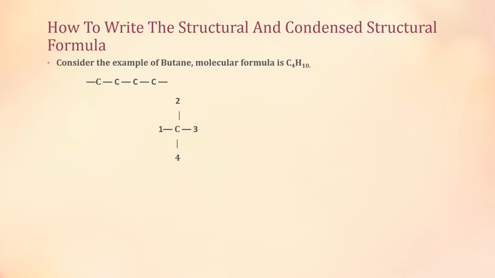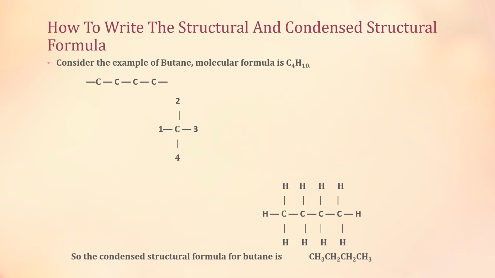How are these 4 bonds fulfilled? By using hydrogen atoms. With each carbon atom, we put the number of hydrogen atoms, and in this way we complete the chain. Now you can see there are 3 hydrogen atoms on the terminal carbon atoms, and the 2 central carbon atoms have 2 hydrogen atoms each.